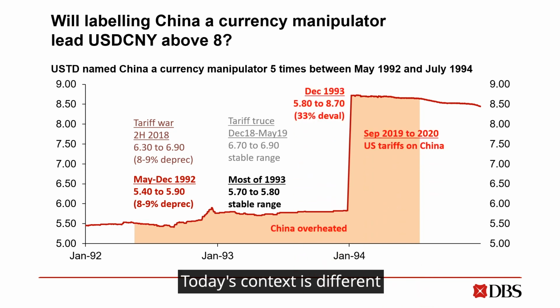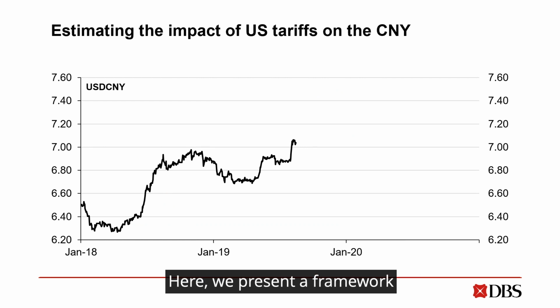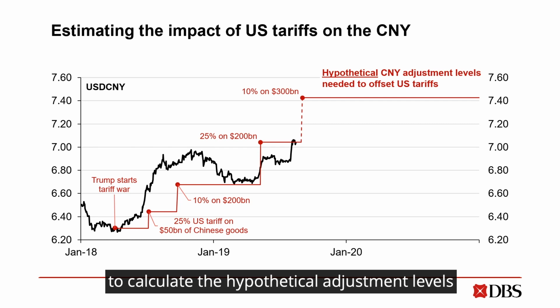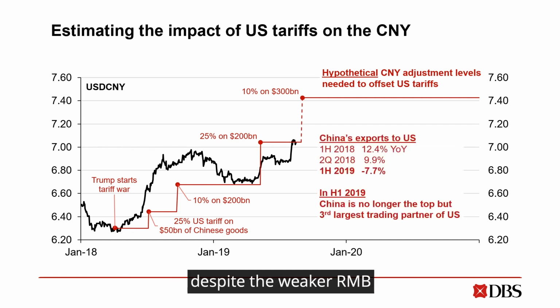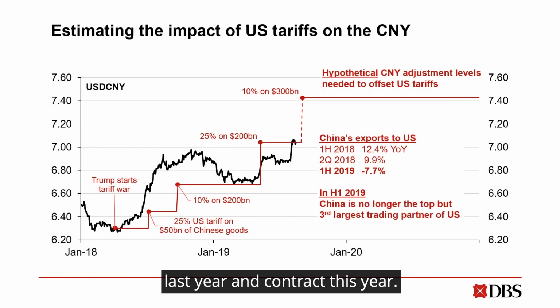Well, today's context is different and we need to pay more attention to tariffs. Here we present a framework to calculate the hypothetical adjustment levels needed to offset the US tariffs on Chinese goods. Well, we call this hypothetical because despite the weaker renminbi, China's exports to US did slow last year and contract this year.